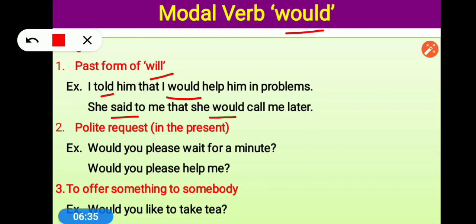Now come to the next point, that would is used for polite request. When we talk about polite request in present tense, then we use would and could. So here we are reading about the usage of would: would you please wait for me, would you please wait for a second, would you please wait for a minute, would you please call me later, would you please do me a favor, or would you please keep quiet. So in this way we use would for requesting.